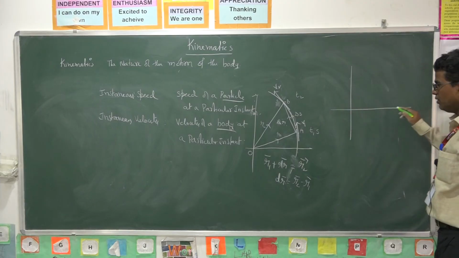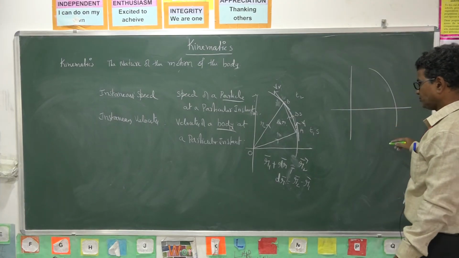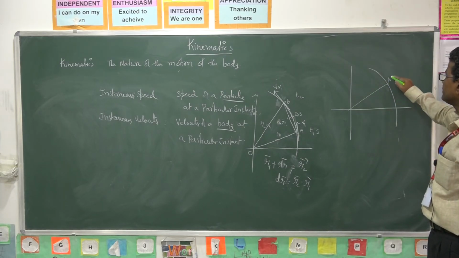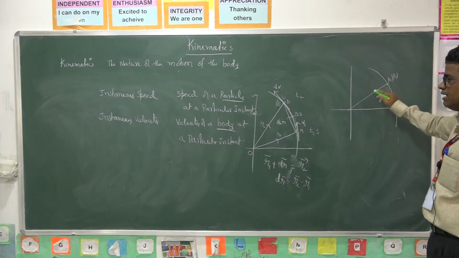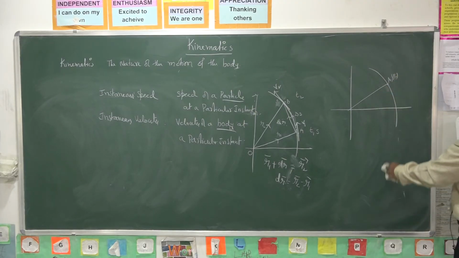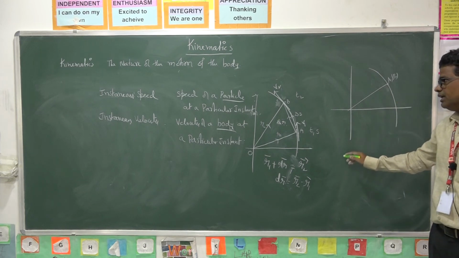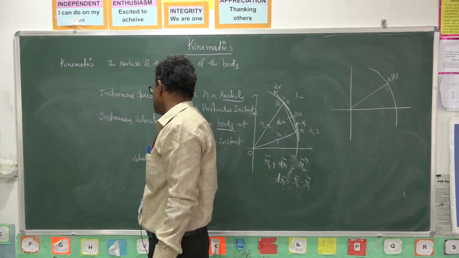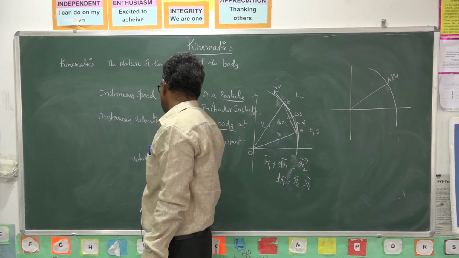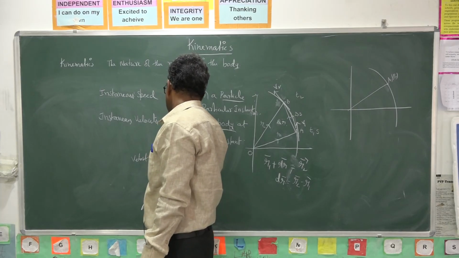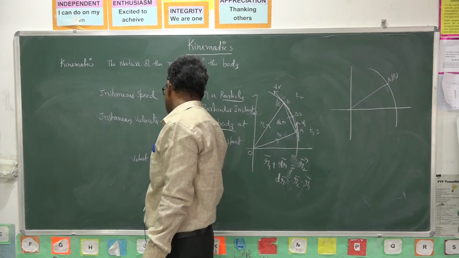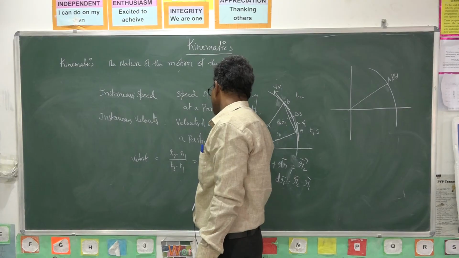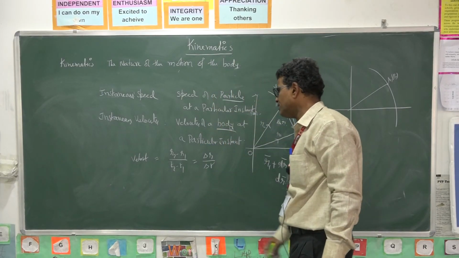See, the body moves like this in a curved path. A and B will be at the same point, as the time interval is very small. So what is velocity? Velocity we can define as the rate of change of displacement, r2 minus r1. Average velocity is r2 minus r1 by t2 minus t1, or delta r by delta t. This is the actual velocity formula.